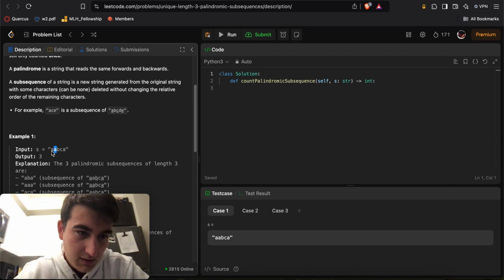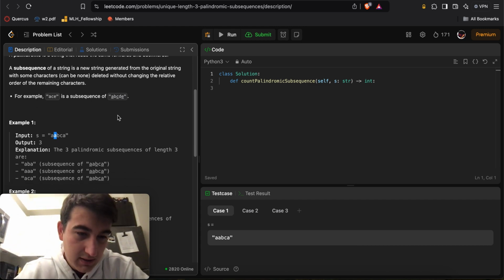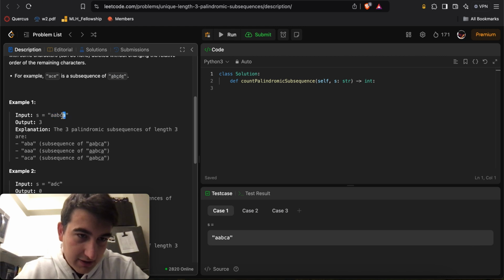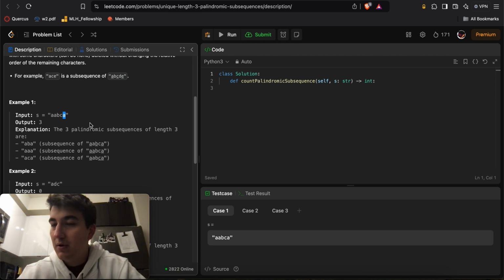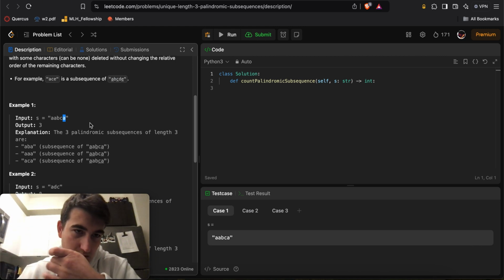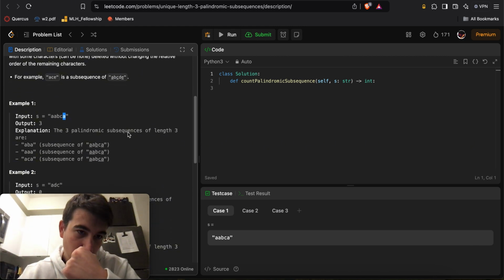So if I have a character A here, and I look at the character A here, you have AAA, you have ABA, you have ACA. I guess maybe that's where this part comes into play, where if you've done something once, you don't have to do it again.